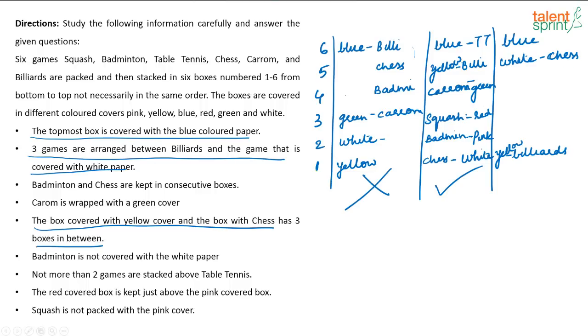And I can't put badminton here because TT also has to be satisfied, right? So if I put badminton here, then this can be TT, and this is one possibility that I am writing. This can be badminton and this can be TT. So we are left with carom and pink and red. Now how do I fix that?